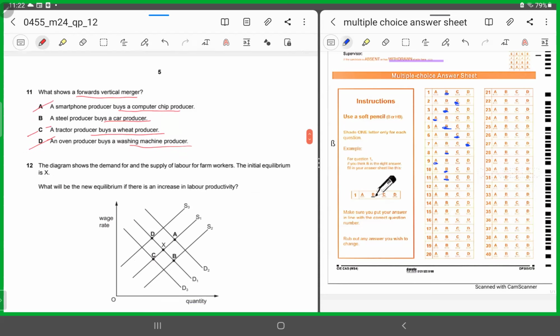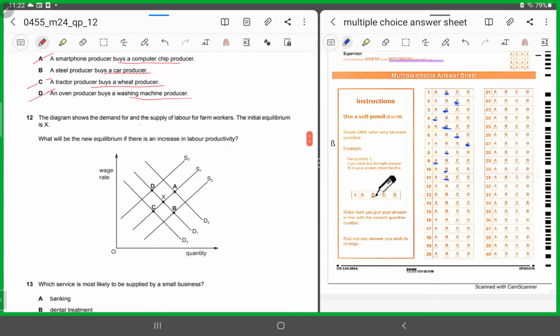Number 12 says the diagram shows the demand for and the supply of labor for farm workers. All right, so it's the demand and supply for farm workers. So you are here at point X initially. What will be the new equilibrium if there's an increase in labor productivity?